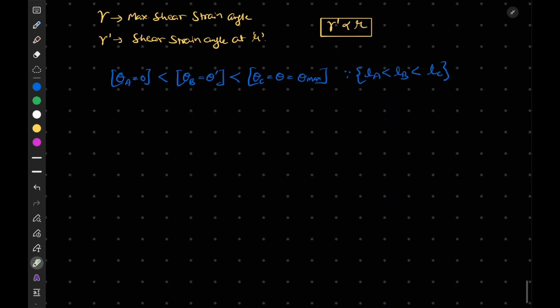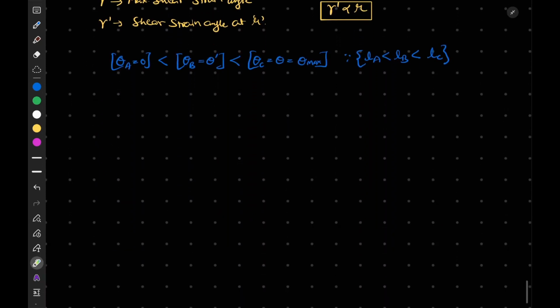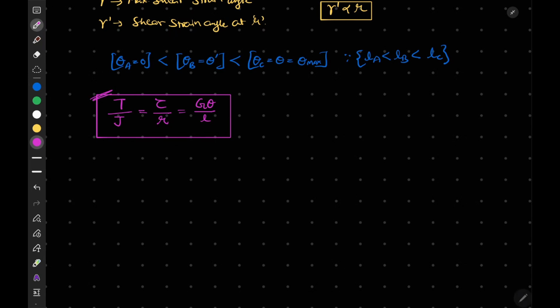Now, shear stress at a distance r is generally given by the formula T by J is equal to tau by R is equal to G theta by L. So this is our torsion equation, or equation of torsion we can also say.